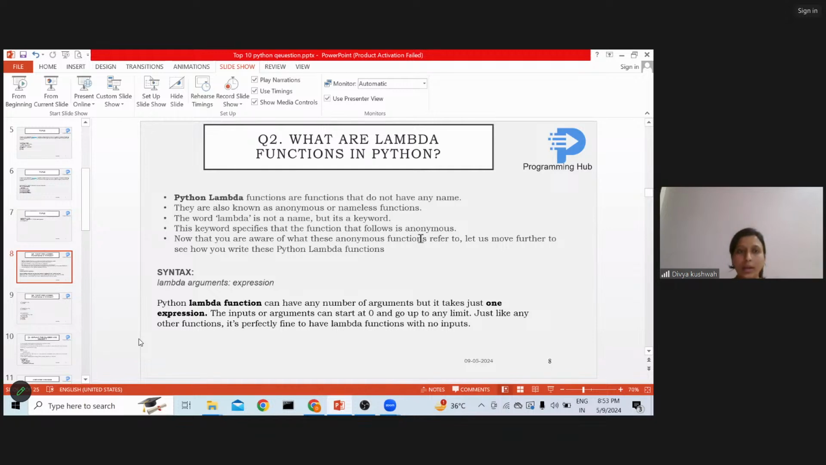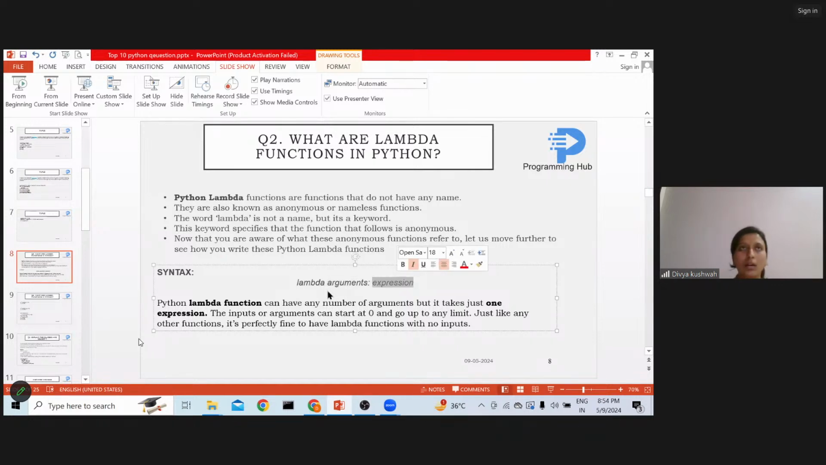Here you can see this is the lambda argument. We have to write the lambda keyword, pass the argument here, then a colon, and then the expression. So in a Python lambda function, the arguments can be one or many, but the expression would be one.